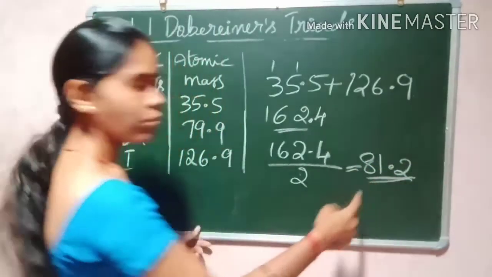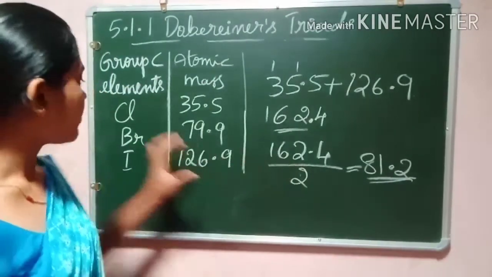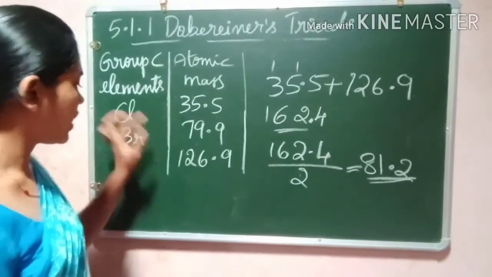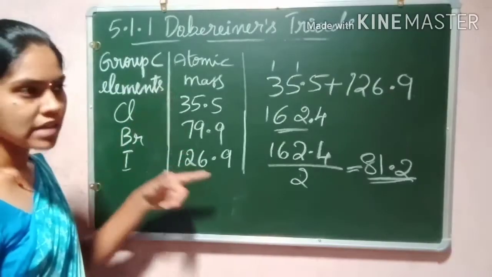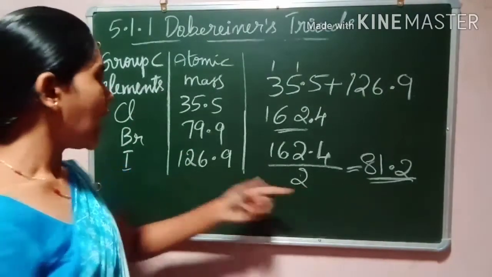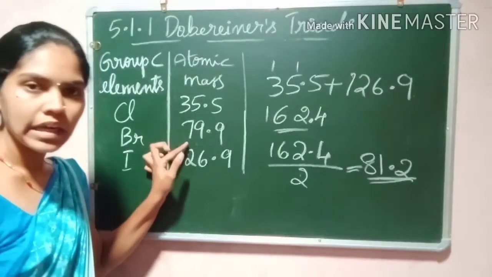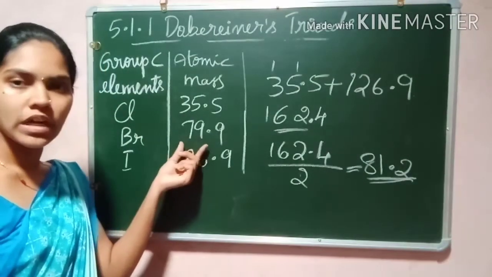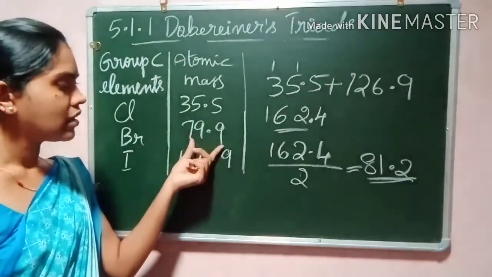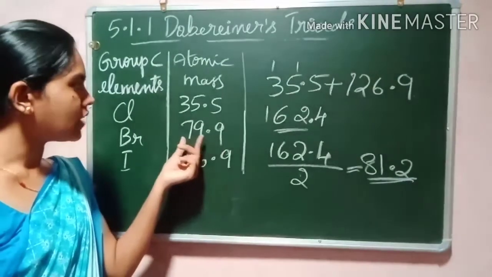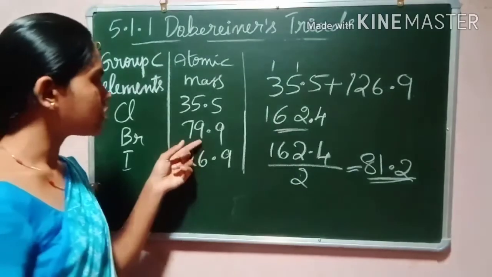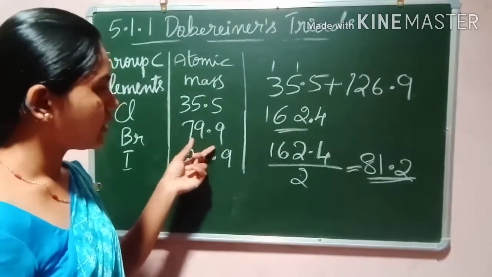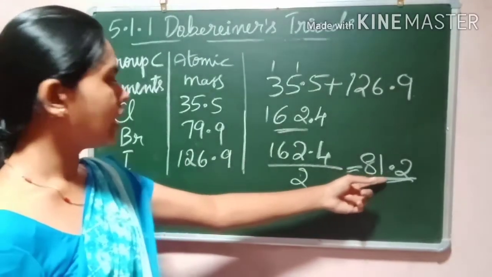So 81.2 is what you got, the average of chlorine and iodine atomic mass. 81.2 is nearly equal to 79.9. Got it? 79.9, you can see it is almost equal to 80, right?